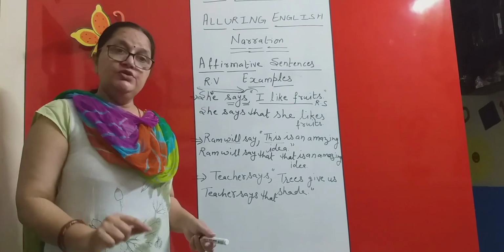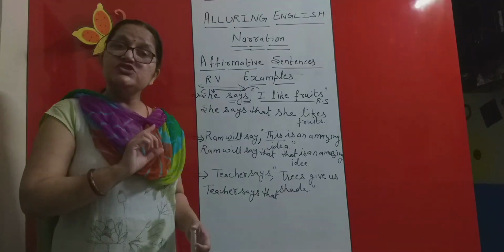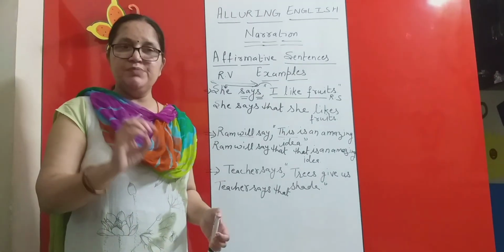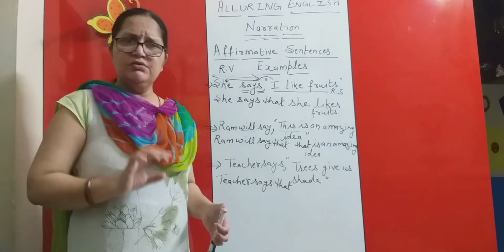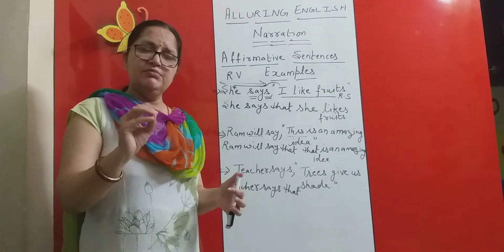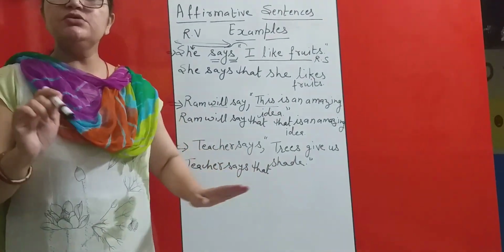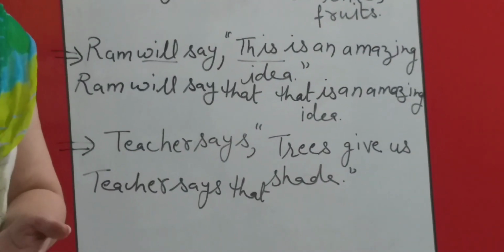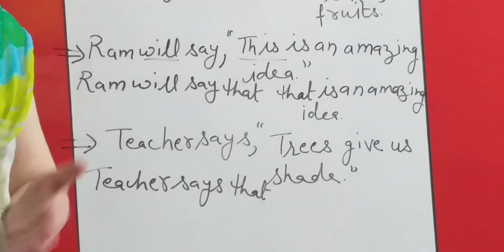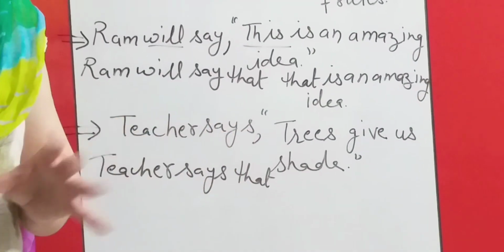Now, universal truth is that truth which does not change despite the fact wherever you are living and despite the fact about whom we are talking. For example, trees give us shade. It is universal. You are living in India, you are living in Germany, you are living in England. Everywhere trees will give us shade.